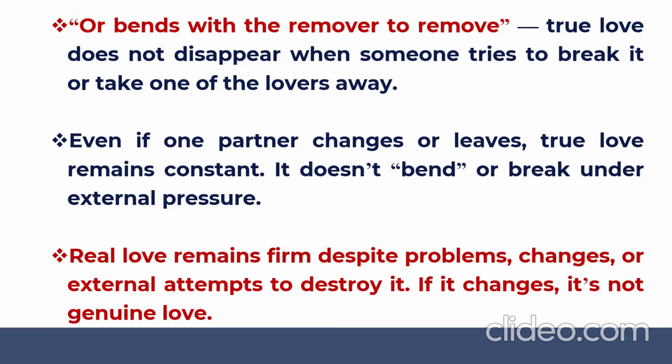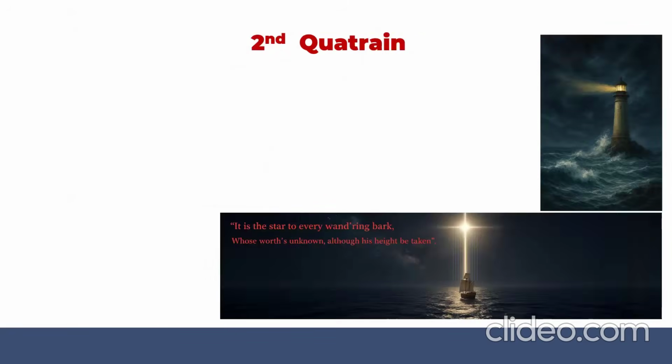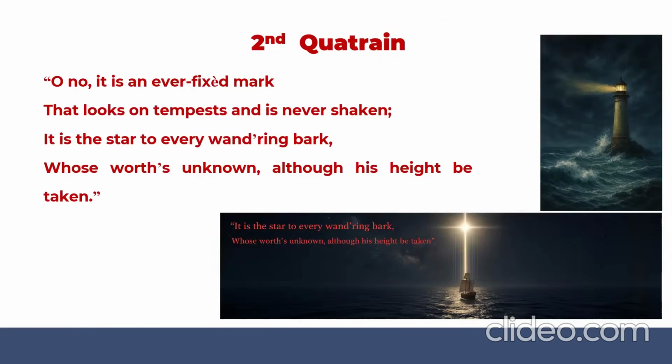That's about quadrant 1. Hope you have understood. Now let's move to the quadrant 2 or the stanza 2. A very interesting one. "Oh no, it's an ever fixed mark that looks on tempest and is never shaken. It's a star to every wandering bark, whose worth is unknown, although his height be taken."